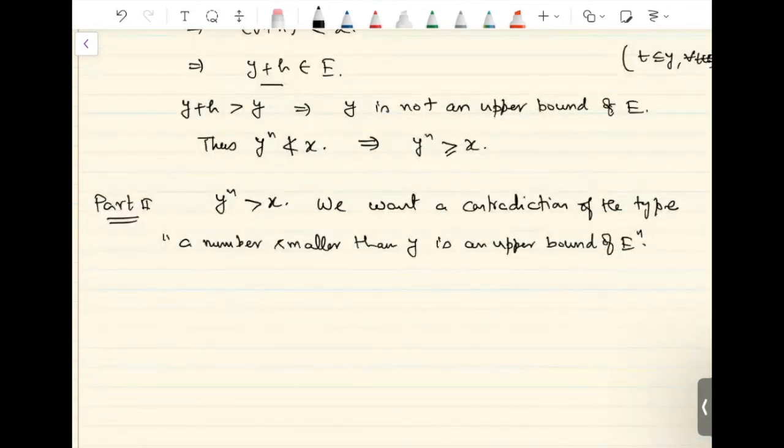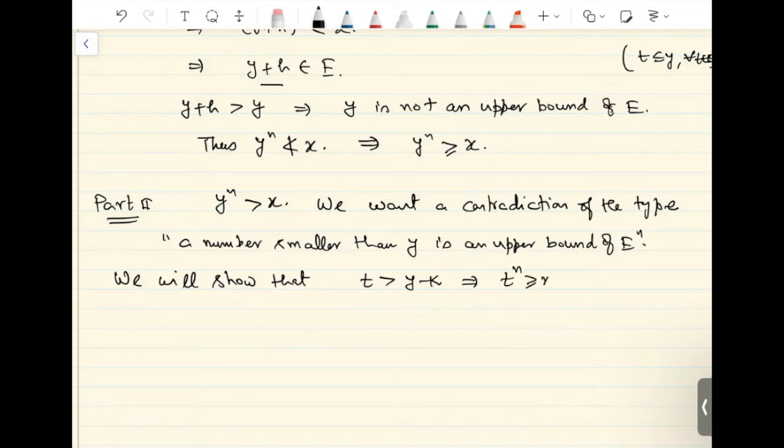Okay, so for this, this is what we will show. We will show that whenever t is bigger than y minus k for some positive k, this would imply that t raised to n is bigger than x. In the previous part we were looking for a number bigger than y, so we assumed it of the form y plus h.